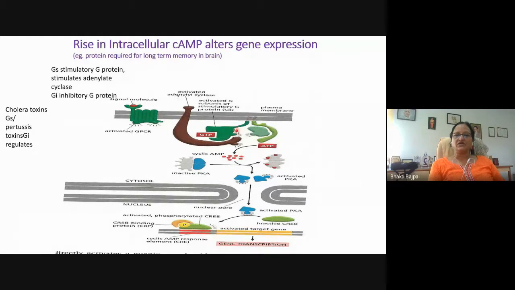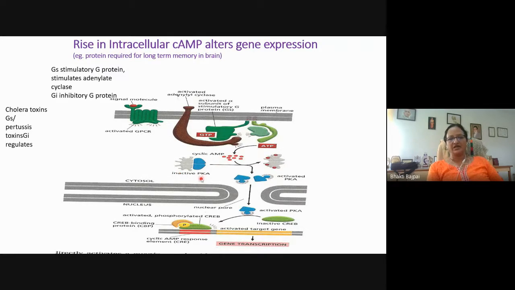So the activation of the G protein will be there, and this activated G protein will now bring about the activation of the adenylyl cyclase, which is present close to the receptor and G protein. Now this activated adenylyl cyclase will bring about the hydrolysis of ATP so that cyclic AMP is produced, and this cyclic AMP will bind to the protein kinase A.